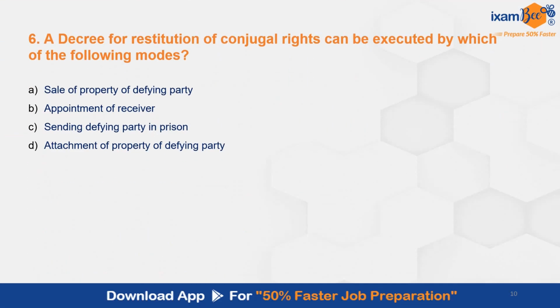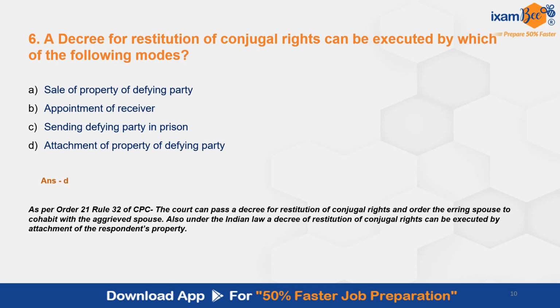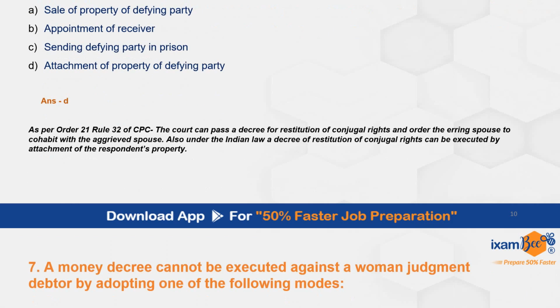Question number 6. A decree for restitution of conjugal rights can be executed by which of the following modes? The correct answer here is D. Attachment of property of defying party. This is as per Order 21, Rule 32 of CPC. The court can pass a decree for restitution of conjugal rights and order the erring spouse to cohabit with the aggrieved spouse. Also, under the Indian law, a decree of restitution of conjugal rights can be executed by the attachment of respondent's property. Then question number 7.